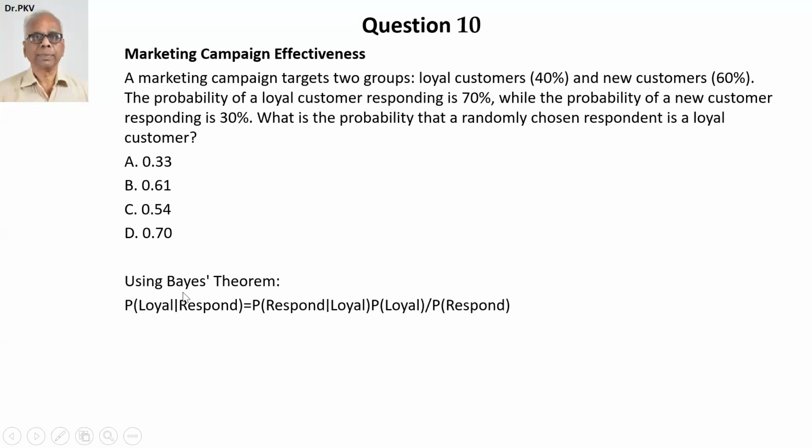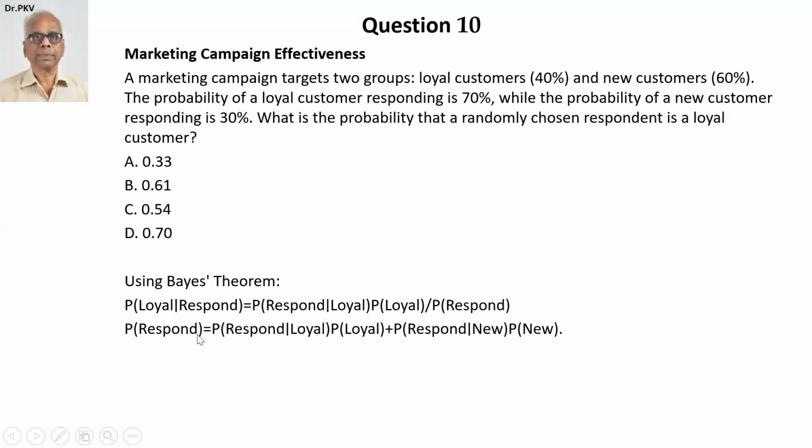Probability of loyal given response equal to probability of loyal and response divided by probability of response. Now, probability of loyal and response can be written as probability of response given loyal into probability of loyal. Now, probability of response given loyal is prior probability, whereas what we want is the posterior revised probability of loyal given response. So let's now first calculate probability of response.